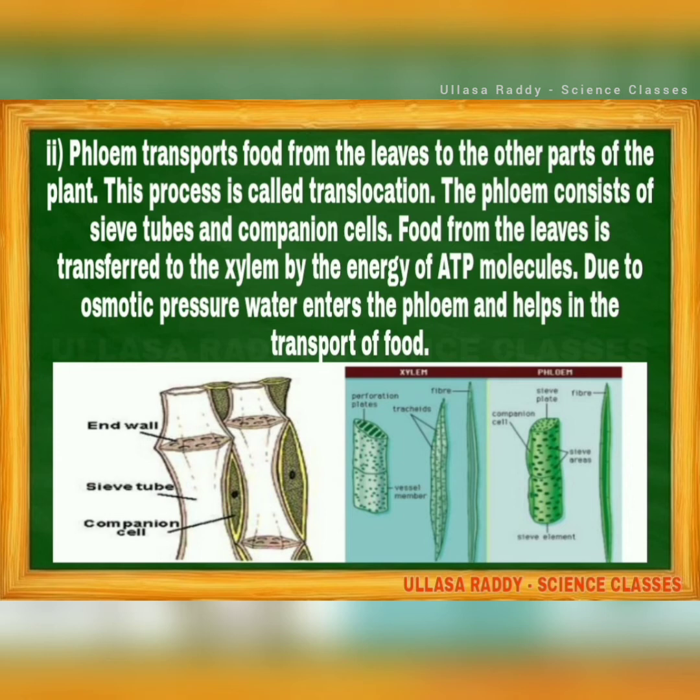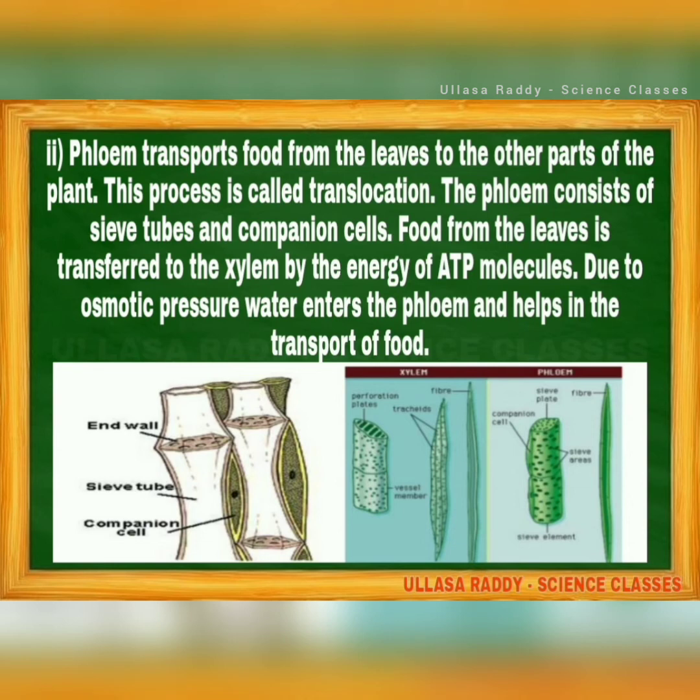Food from the leaves is transferred to the phloem by the energy of ATP molecules. Due to osmotic pressure, water enters the phloem and helps in the transport of food. See in this diagram, sieve tubes are there. Sieve tubes, sieve plates and companion cells are very helpful in transporting the food materials in the plant.